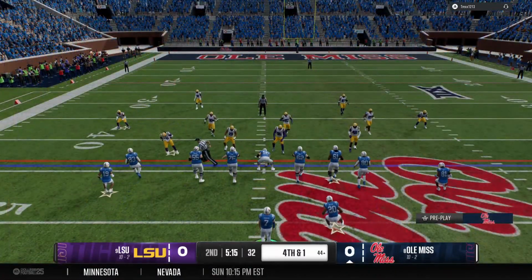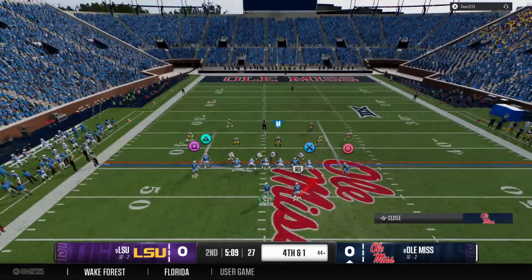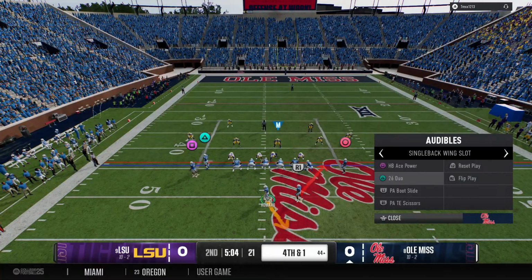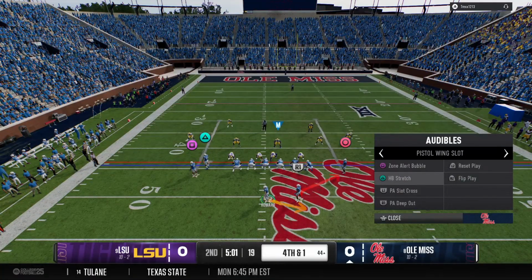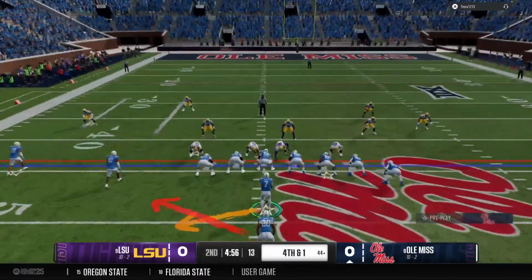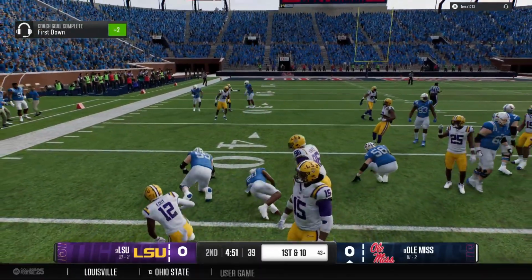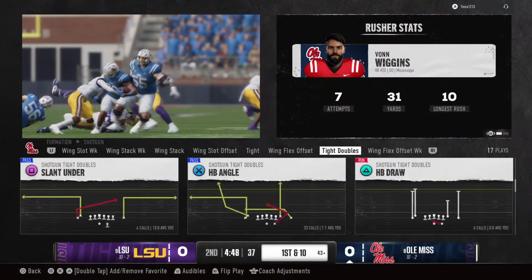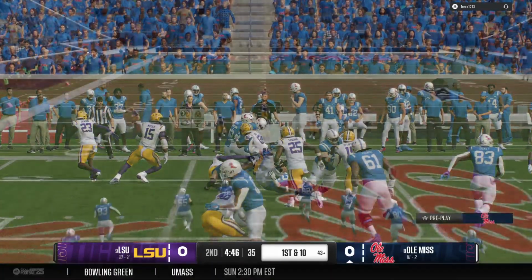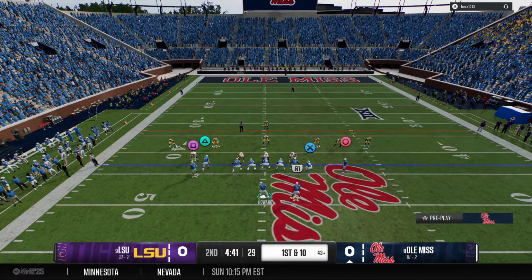They need a yard here on 4th down to keep this drive alive. Takes the handoff and tests the left side. Stopped at the 43. This offense picks up another first down. It makes sense going for it here. You're kind of in that no man's land, depending on how much faith you have in your kicker. And if you don't get it, your opponent still has a ways to go. Now you pick it up, and you can go get a touchdown.